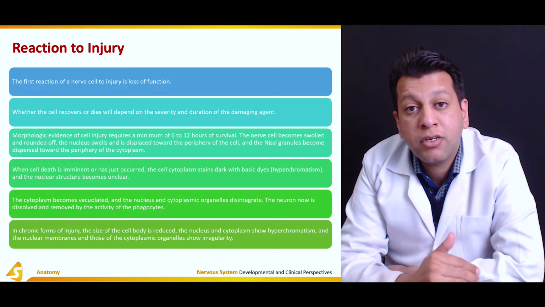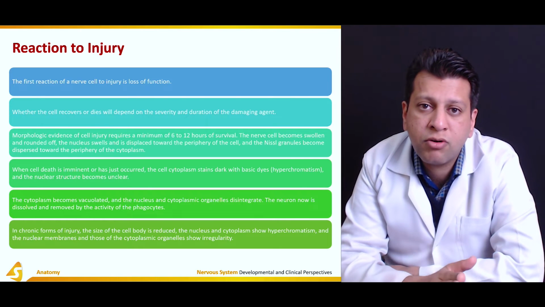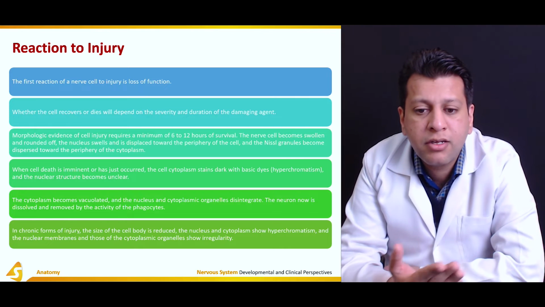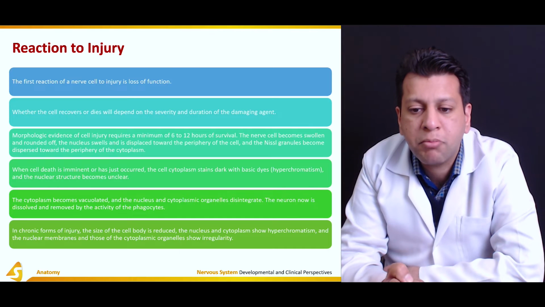But if the patient survived, for example after a massive head injury, was resuscitated and put on a ventilator, and eventually died after maybe 5 to 7 days, then the morphological changes of damage to the axons or nerve cells would appear.